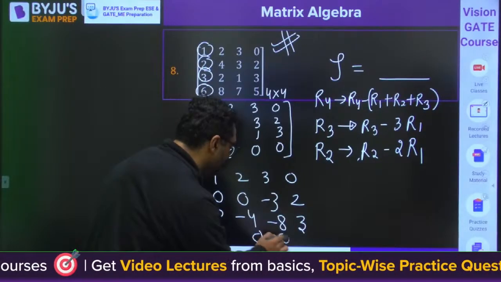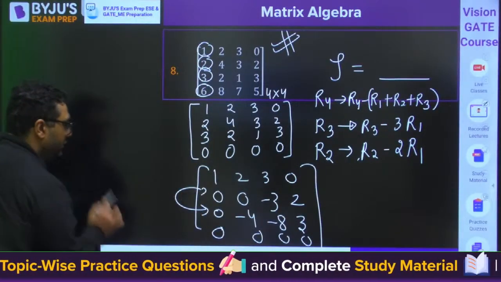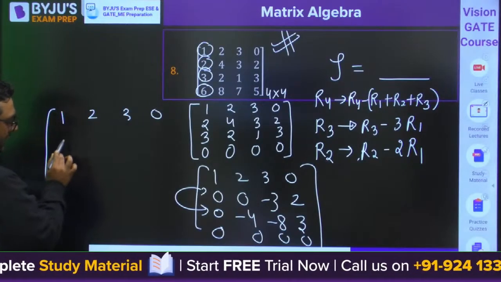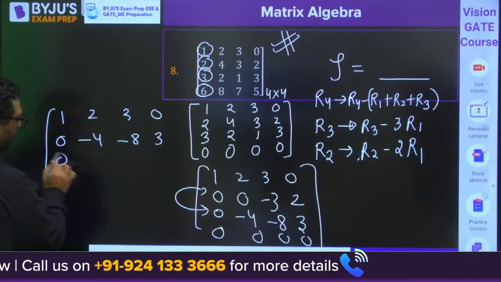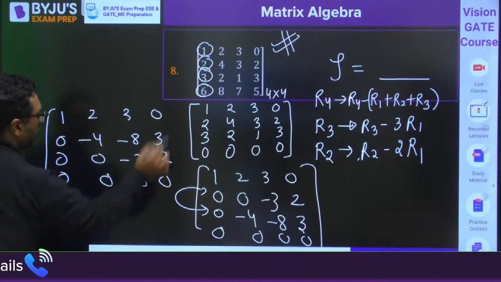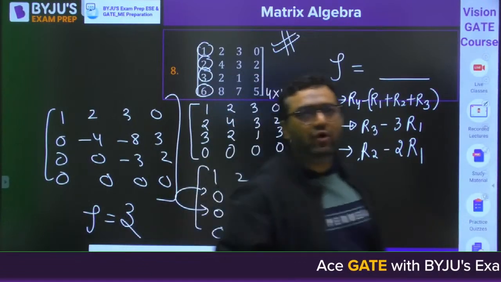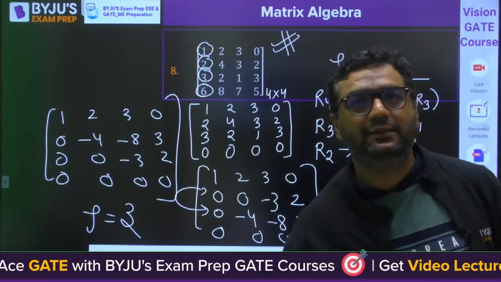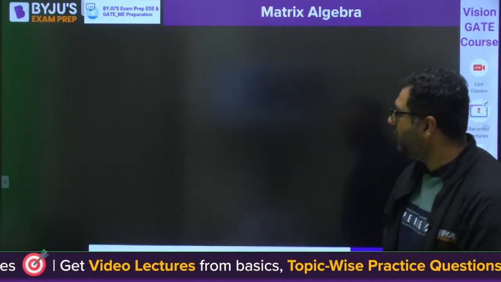0, 0, 0, 0. Now my dear, you just need to replace the rows and you would get 1, 2, 3, 0. Then 0, minus 4, minus 8, 3. 0, 0, minus 3, 2. And 0, 0, 0, 0. So my dear, the rank of this matrix will be 3. Rank of this matrix will be 3. Is it clear? Yes. Thanks guys for your wonderful response. So we have completed the question.